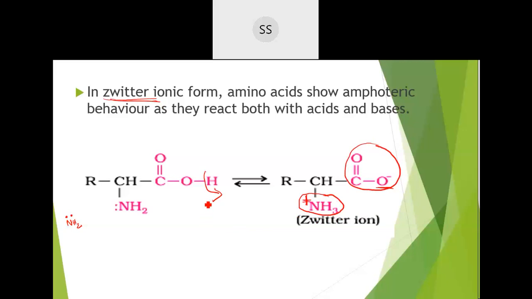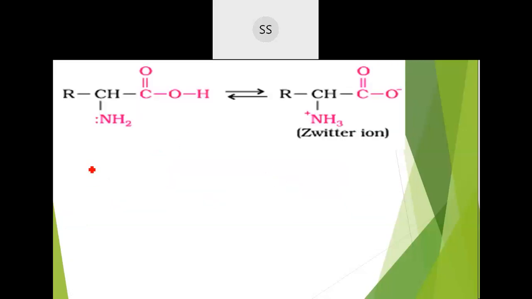Now, evidence has been found for the existence of this dipolar ion. Much research has been done showing that the compound present is the Zwitter ion itself. One piece of evidence is the melting point. Amino acids were found to be non-volatile in nature and crystalline solids. If they are crystalline solids, it is understood that they should be in positive and negative ion form.